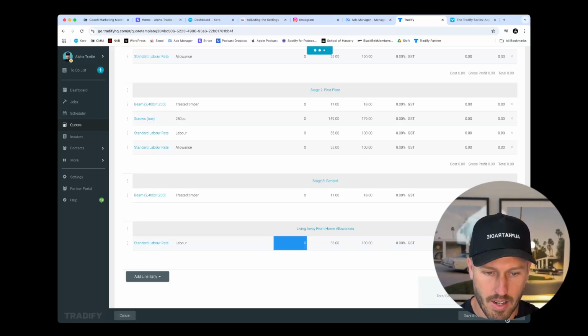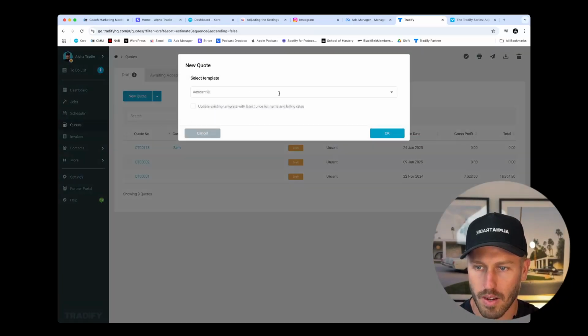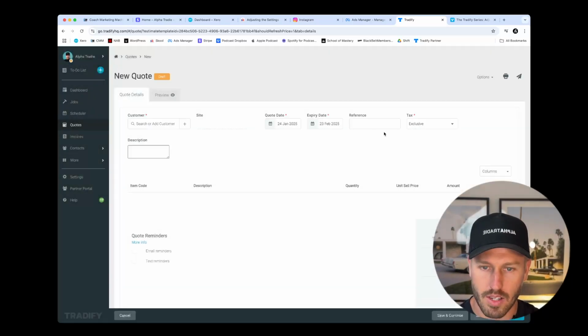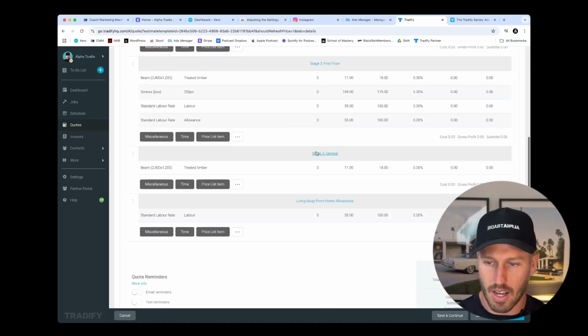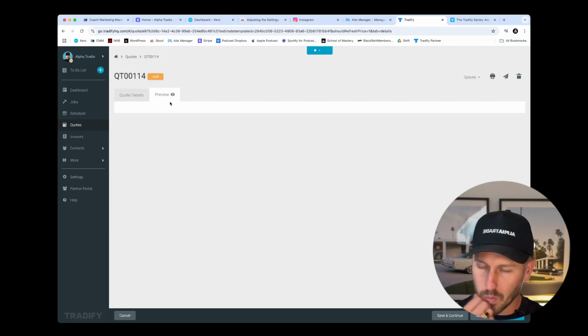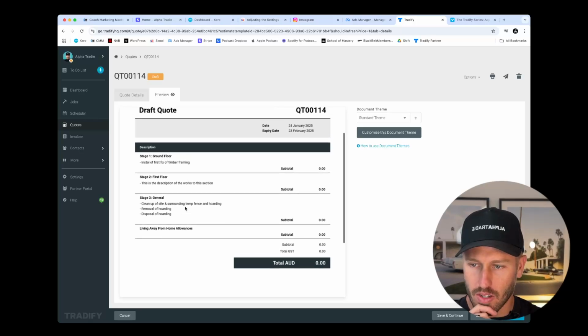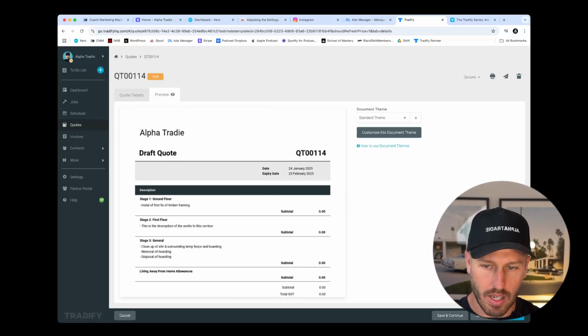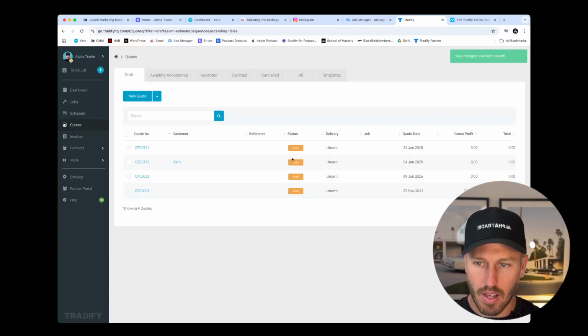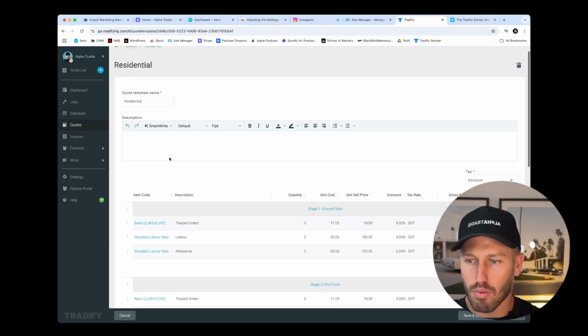And hit save and exit. Now if we go back, we go new quote from template, our residential update billing prices, we can see that we've actually added another section in. And if we hit preview, we notice that we've got our living away from home allowances in there as well. So I hope that gives you a really good understanding of how to create your job template. Now, an additional item here is that we have, and I have used price list items.